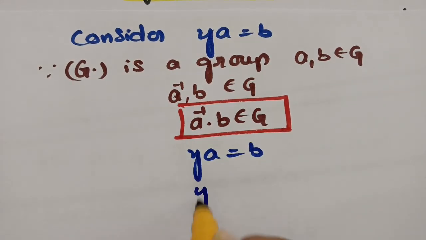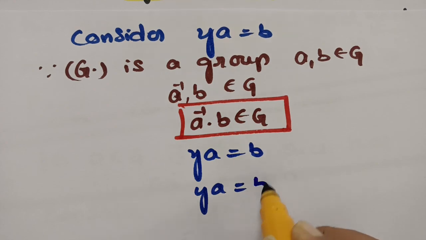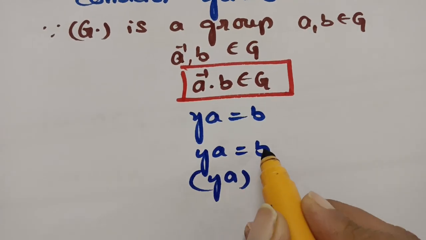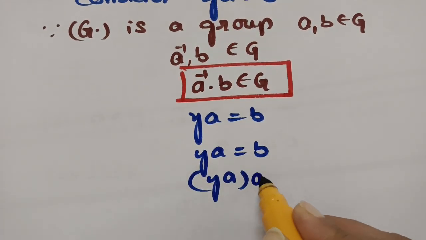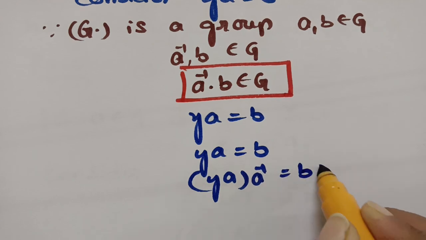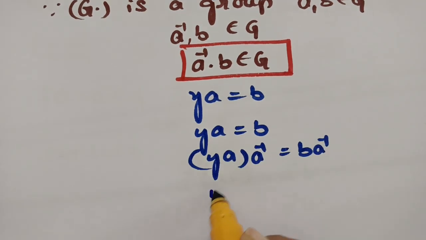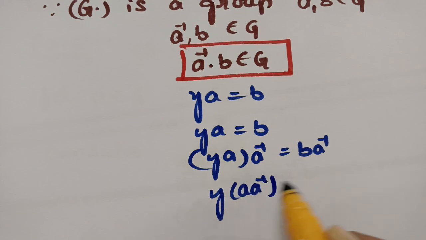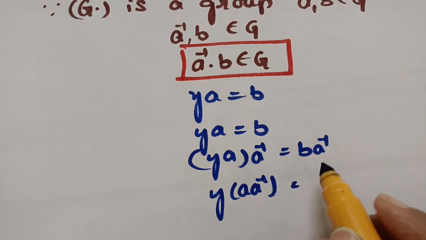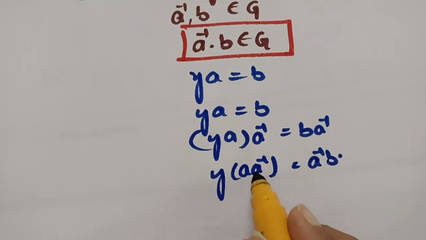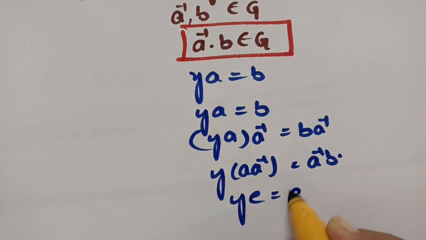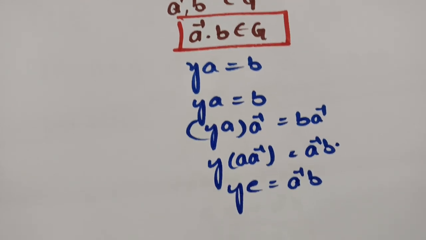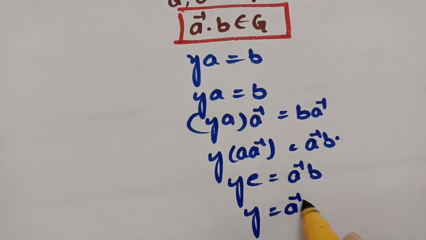And now I am going to multiply both sides with a inverse. So if I multiply with a inverse, what happens? That is ya into a inverse, see here, I want to cancel this a here. This is a inverse, and this value is also b into a inverse. So now y into a inverse is equal to, see here, this can be written as a inverse into b, and therefore a inverse value is equal to e, which is equal to a inverse b. So y value is equal to a inverse into b.